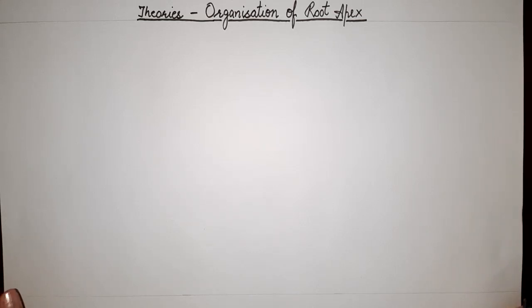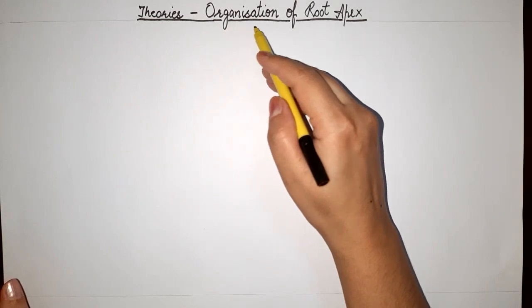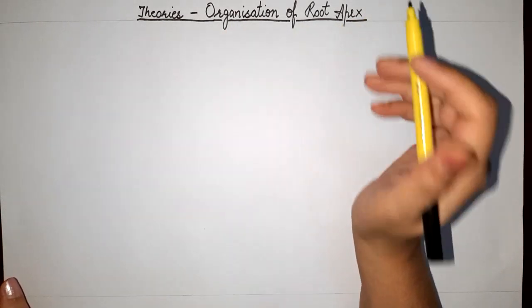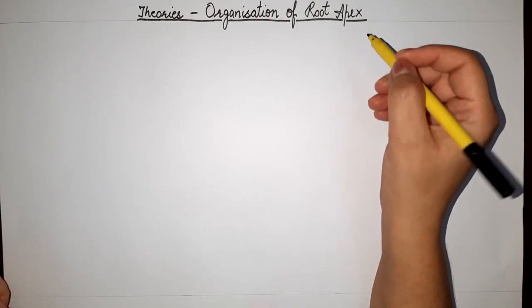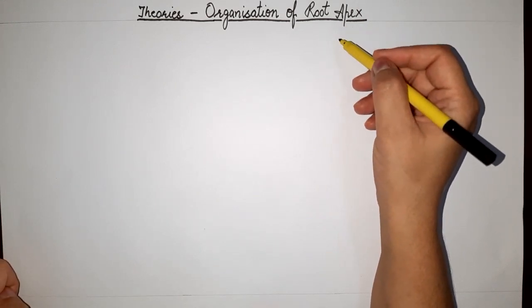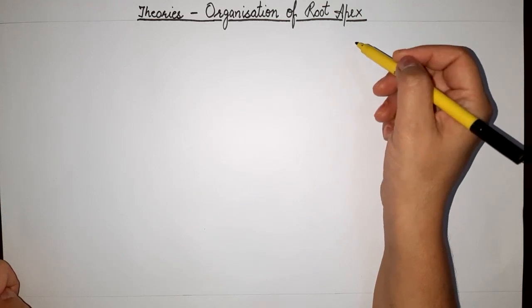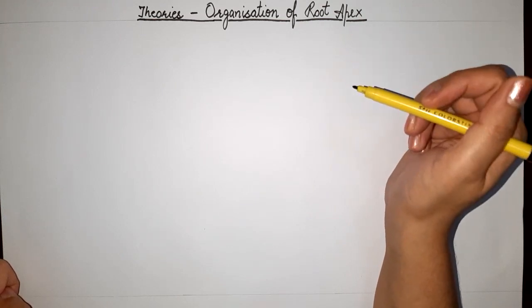Today we are going to discuss the topic: theories related to organization of root apex. We have already discussed the structure of root apex in the previous lecture. Now we will talk about different theories which have been proposed from time to time in order to explain this structure.